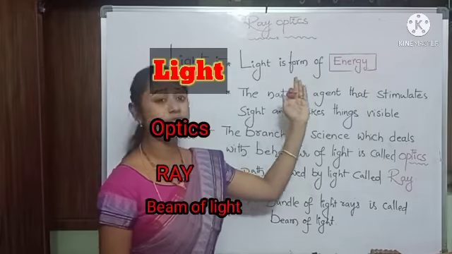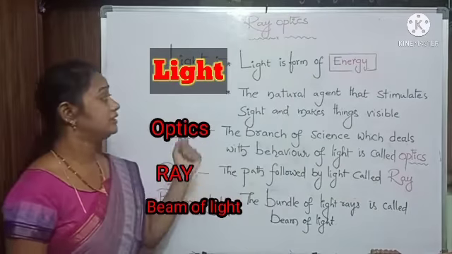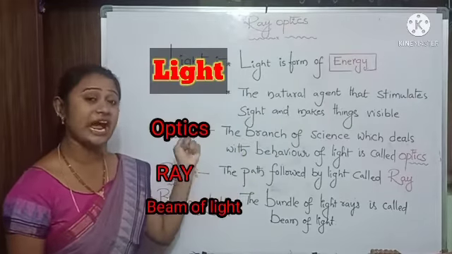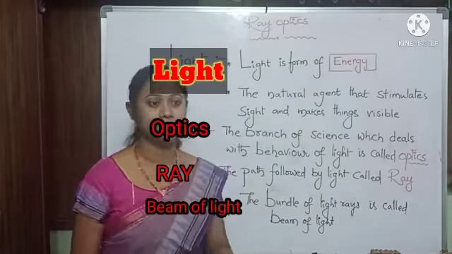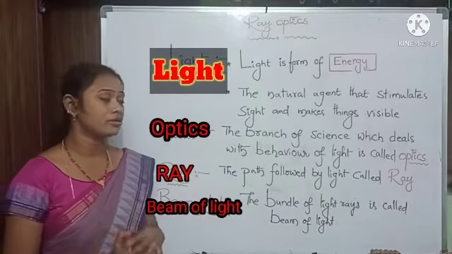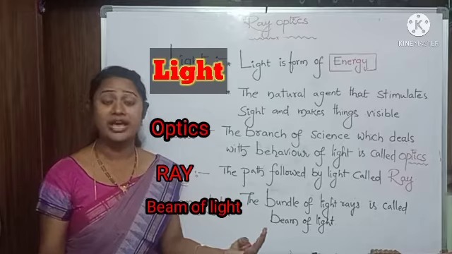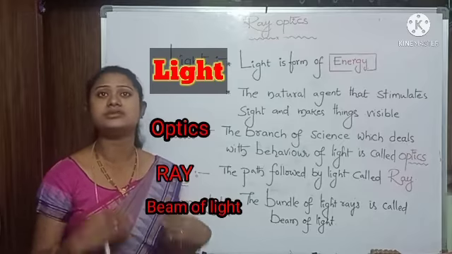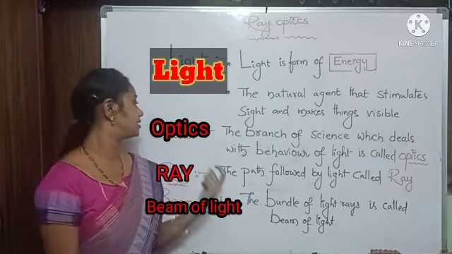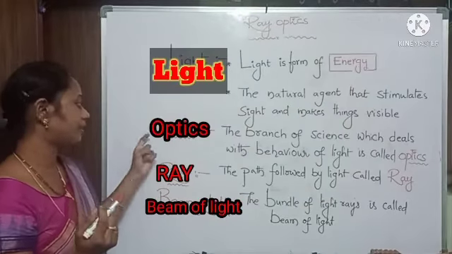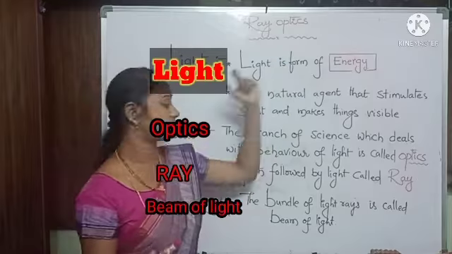Light is a form of energy. It is the natural agent that stimulates sight and makes things visible. That means if we are able to see what we are seeing, that is due to light.